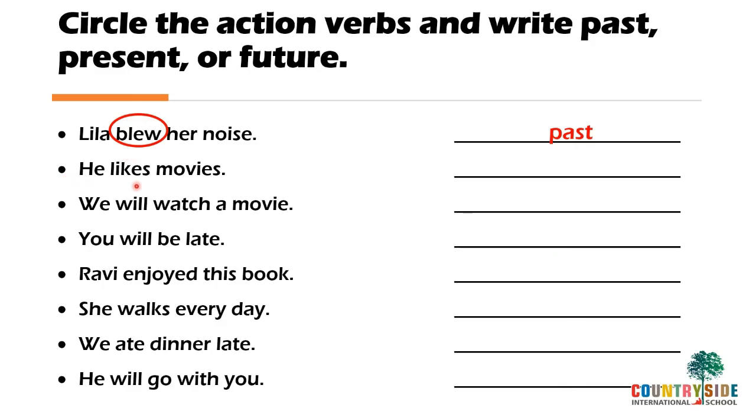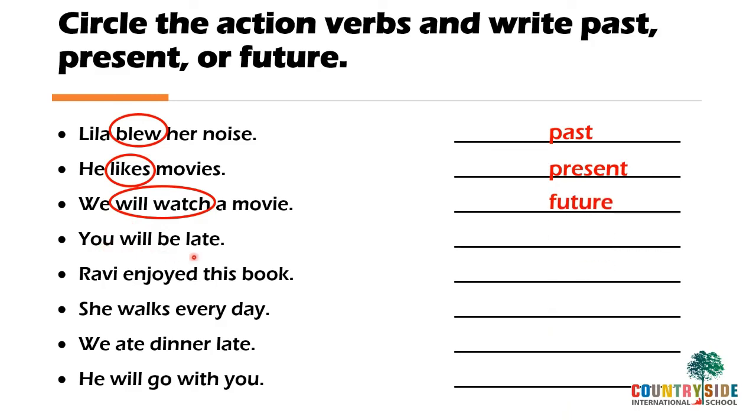Next sentence, he likes movies. What is an action word? Likes. And whenever it ends with S, which tense it is? Yes, it's a present tense. We will watch a movie. What is an action word? Yes, will watch. And whenever there is a word will, which tense? You are correct, children. It is future tense.